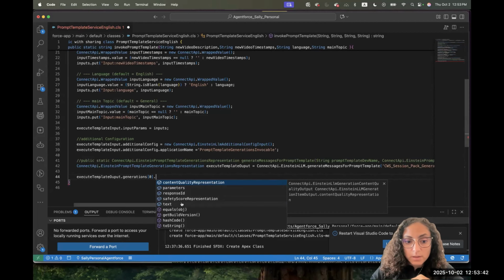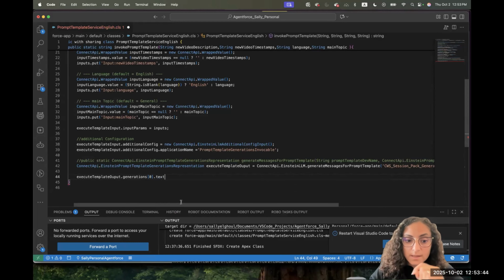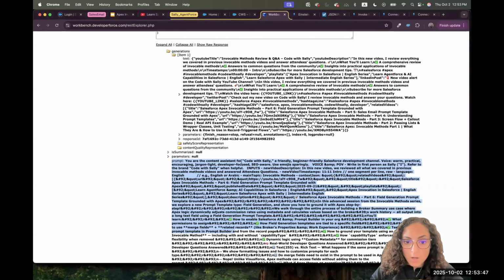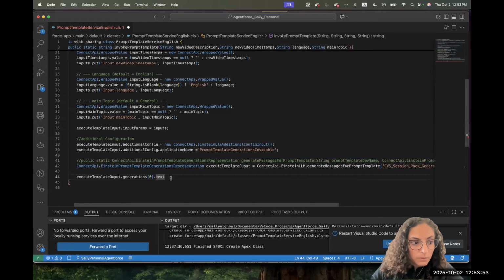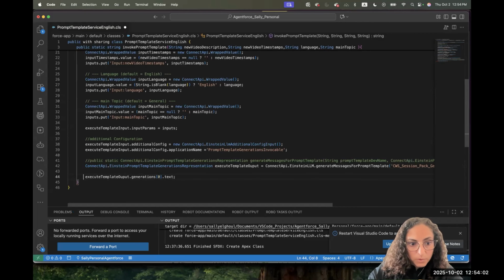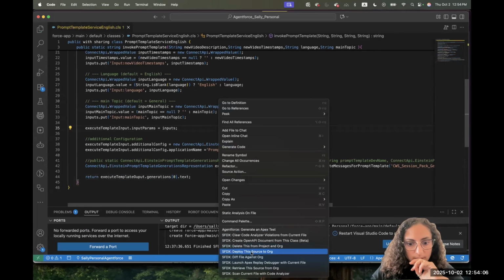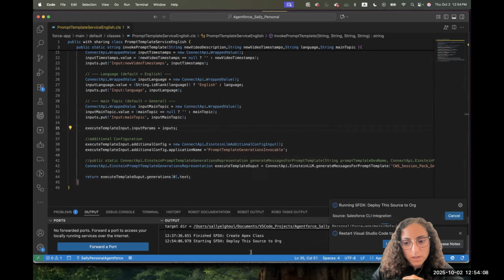You can explore them through the documentation, but the text is the one that we care about more, which will return the response from the LLM. So I can return this from the method. I want to return the text, return text. So I can deploy this and we can try it together.